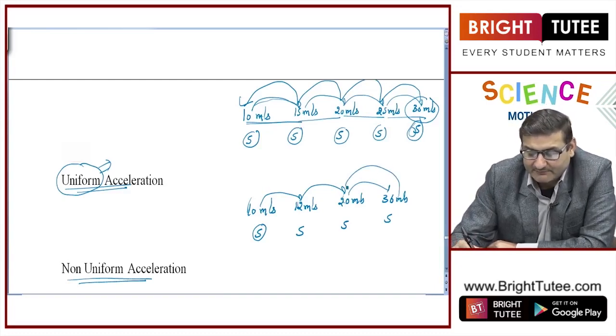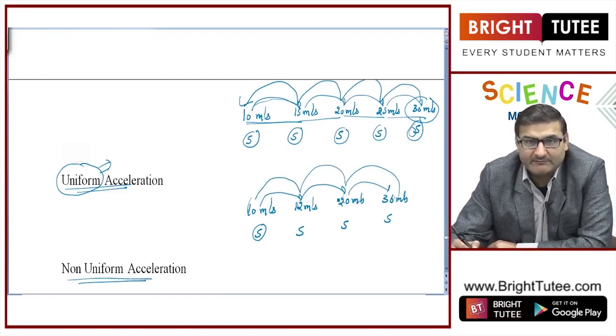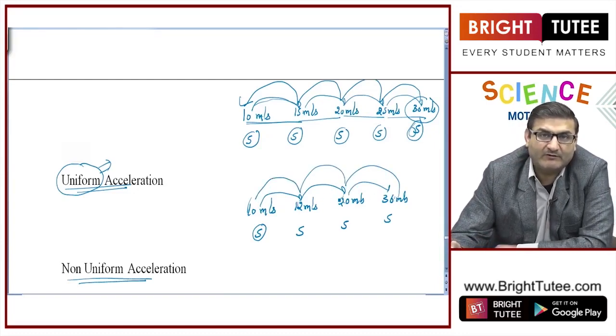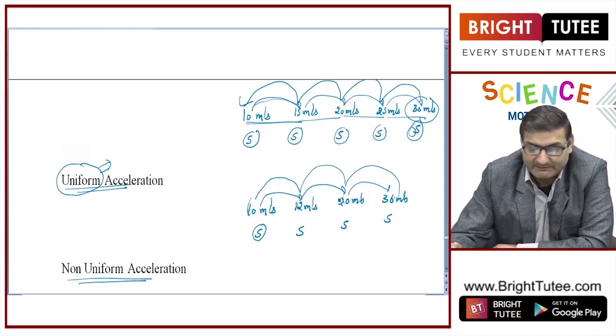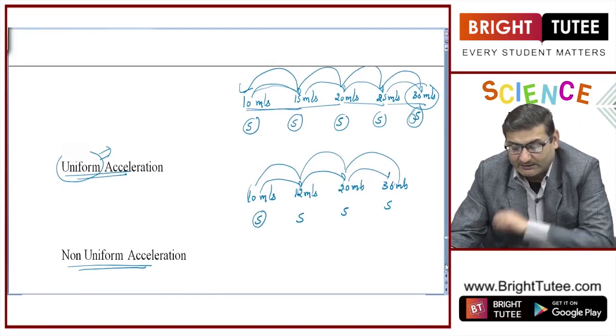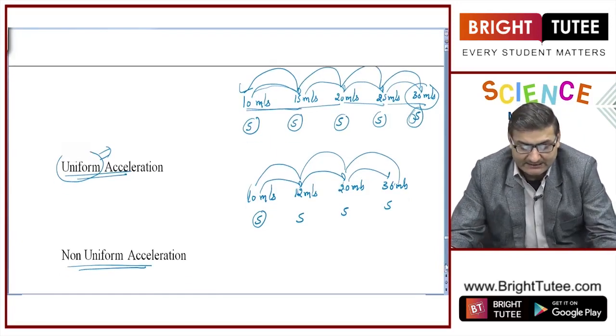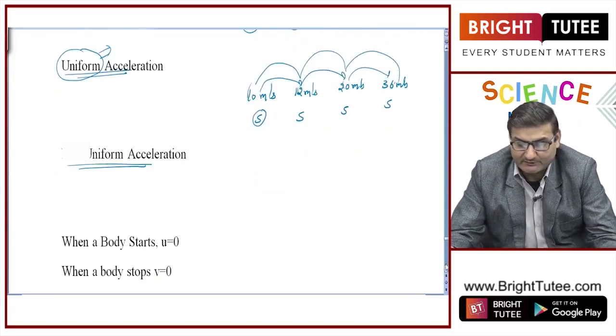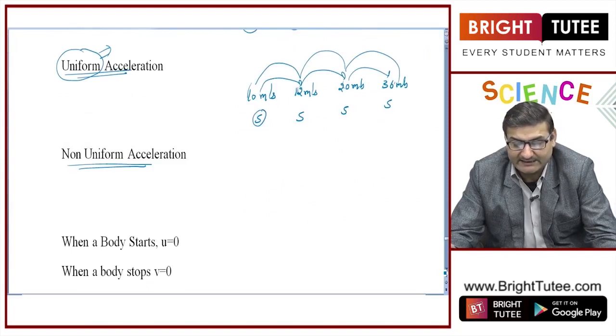And similarly, if we are talking about 36, then 20, then 12, then 10, then it will be a non-uniform retardation. Got it?